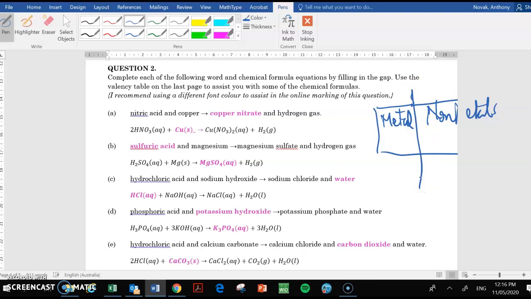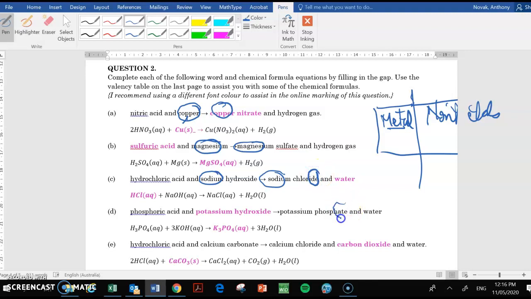Okay, so metals never have their names changed. So here, copper stays copper. Magnesium stays magnesium. So the metals don't change their names, okay? But on the non-metal side, such as chlorine, it changes.